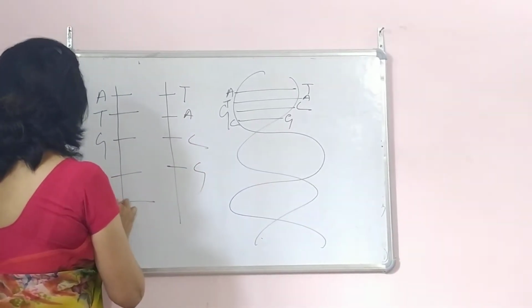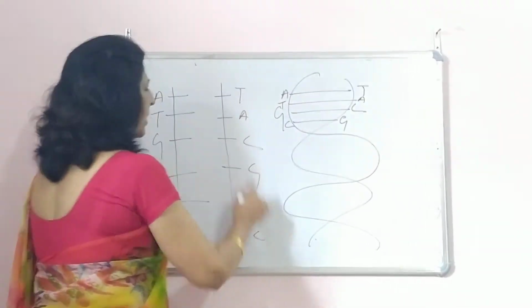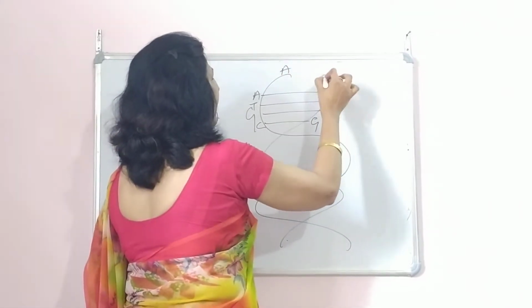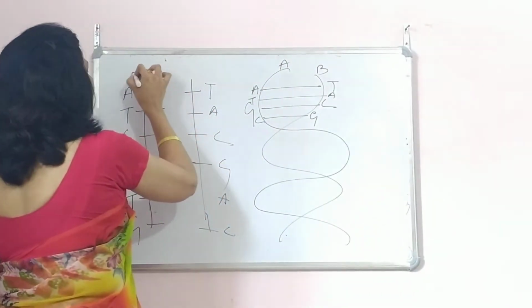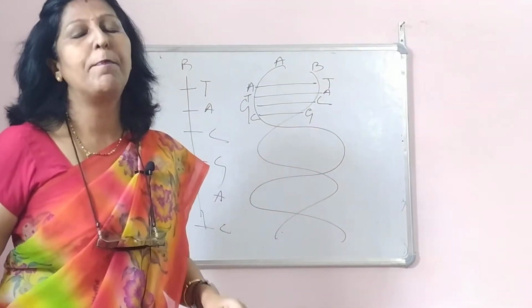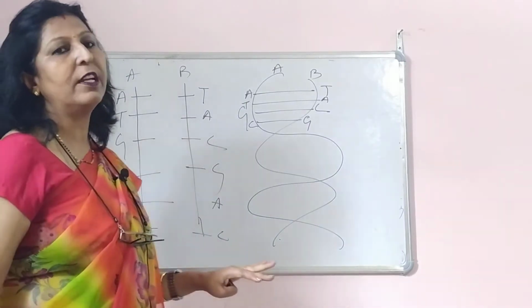It may be again thymine, adenine, it may be again guanine and cytosine. So it goes on. Suppose if I name these strands A and B, when they get separated, it is A and B like this.